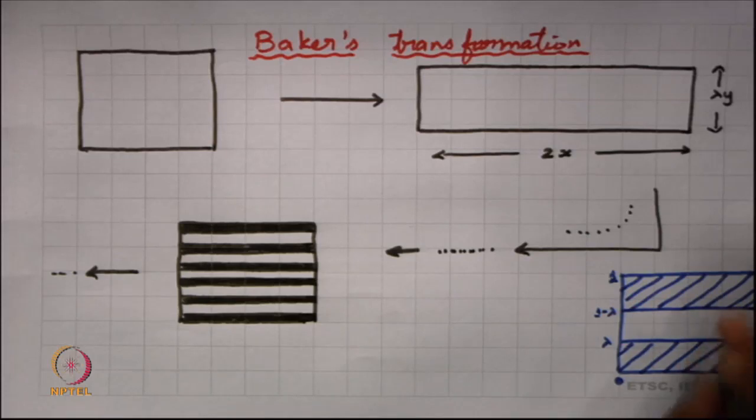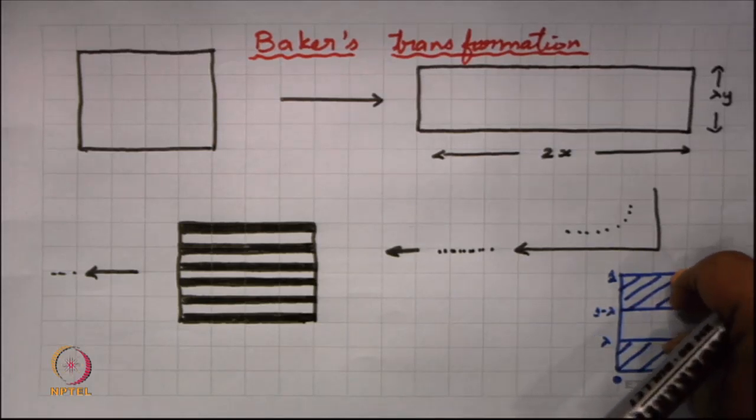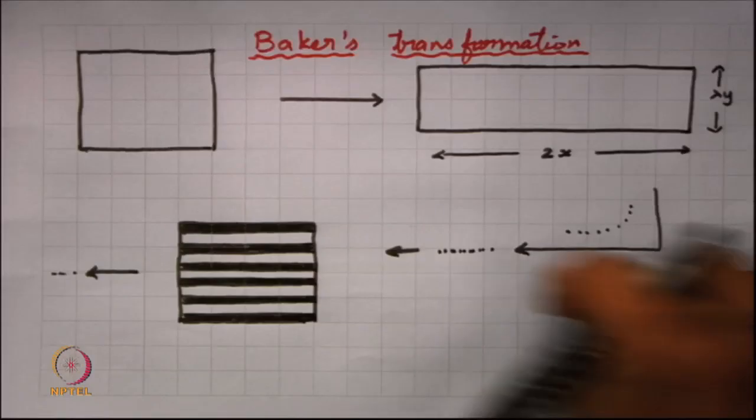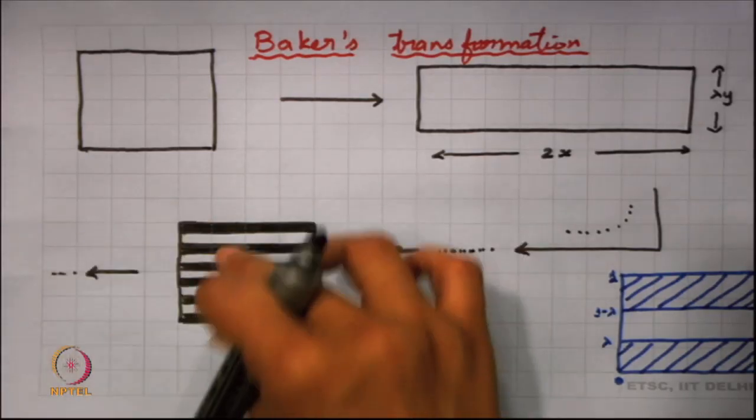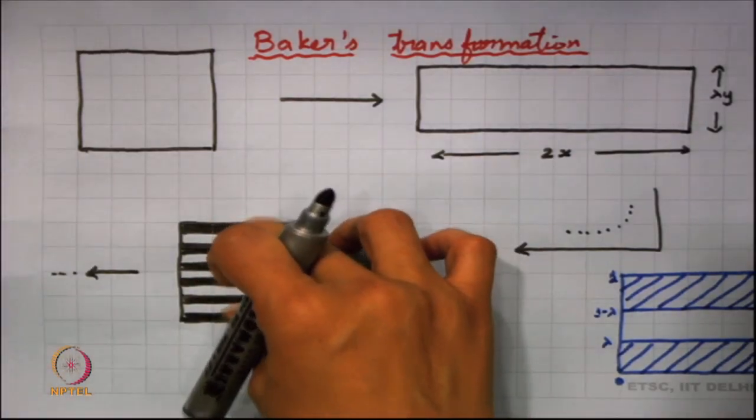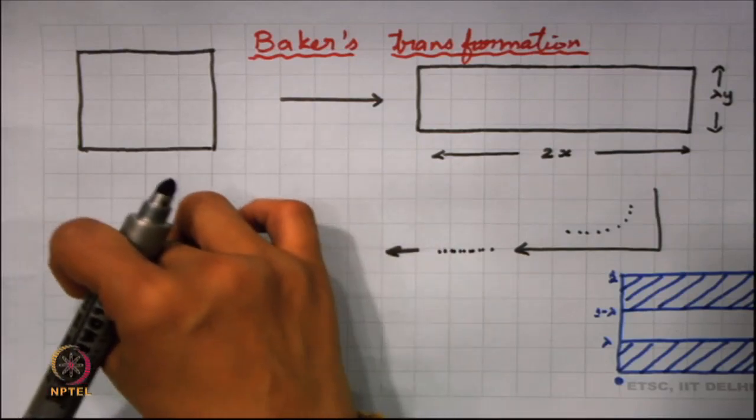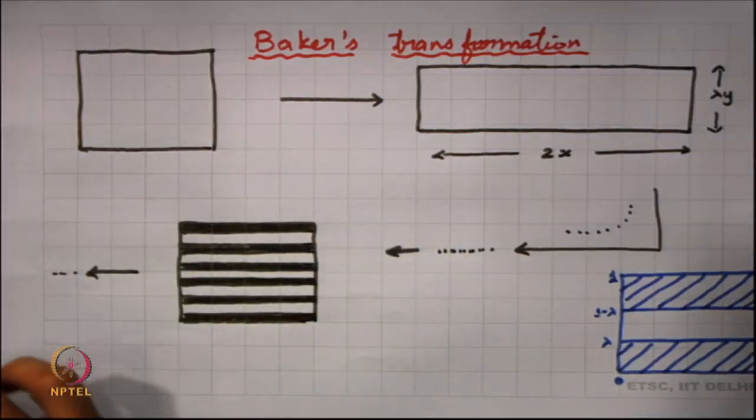This gives us the Baker transformation, and then we look into the iterations of this. We are not only iterating a point, we are iterating the entire domain. So, we iterate this, and at some iterations we will get these kinds of steps. Now, you can well imagine what happens when we keep on repeating this process. Every time, the y length gets reduced by lambda, and I have already assumed my lambda to be less than half.